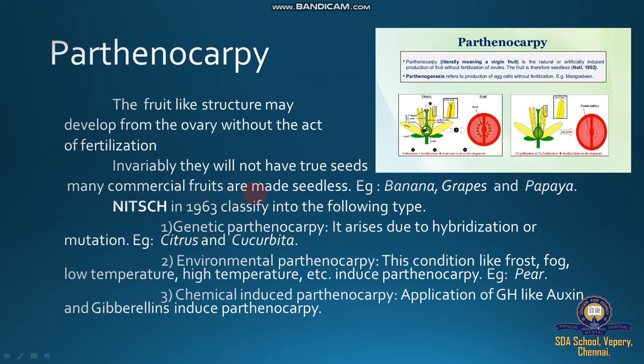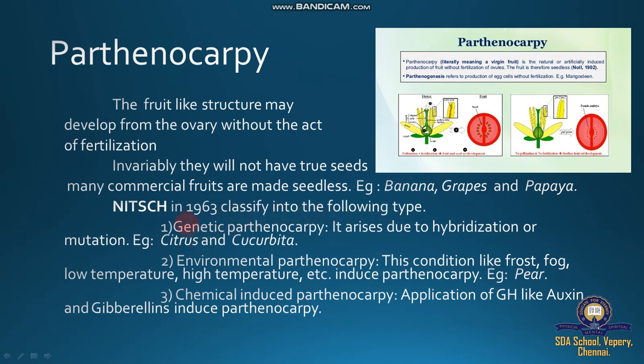Examples are banana, grapes and papaya. With application of chemicals such as growth hormones, the plants fail to develop seeds. Banana, grapes and papaya.